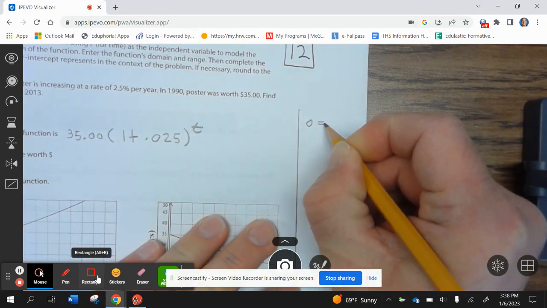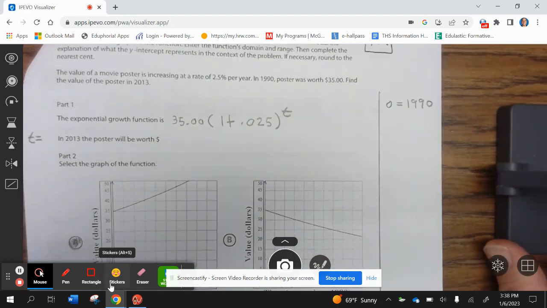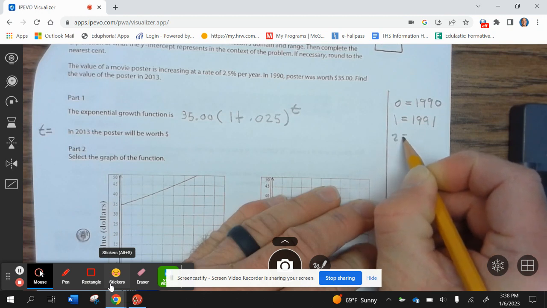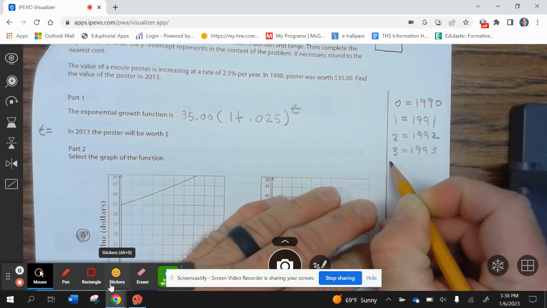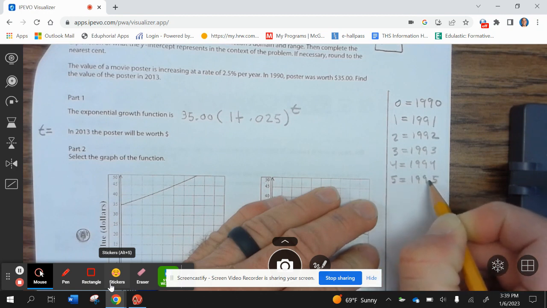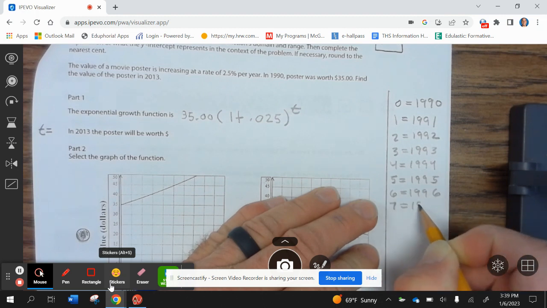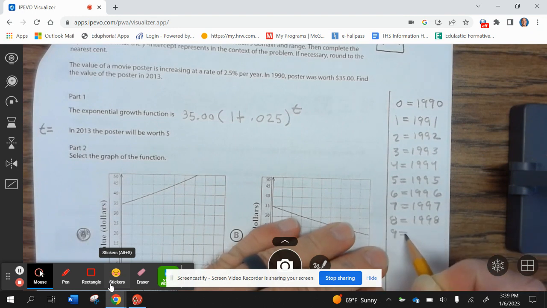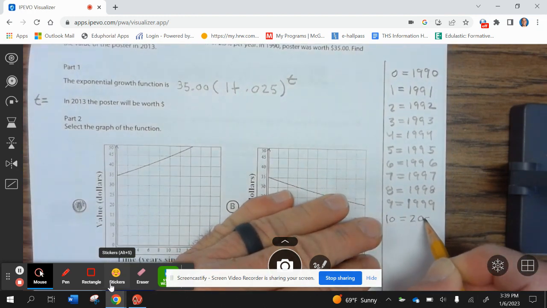Now 0 equals 1990. 1 equals 1991. 2 equals 1992. 3 equals 1993. 4 equals 1994. 5 equals 1995. 6 equals 1996. 7 equals 1997. 8 equals 1998. 9 equals 1999. 10 equals 2000.